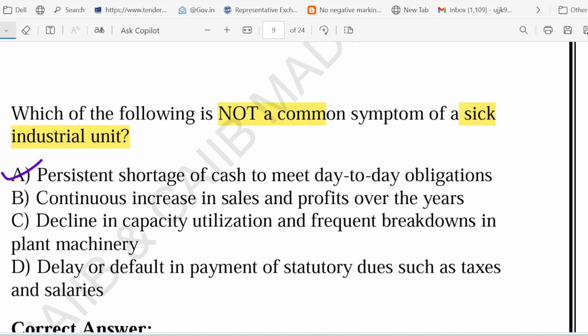Option B says continuous increase in sales and profit over the year. Yes, this is not a symptom. See, if the sales and profit are continuously increasing, the unit is actually healthy and growing. So this is not a sick one. So option B is the correct answer to this particular question.